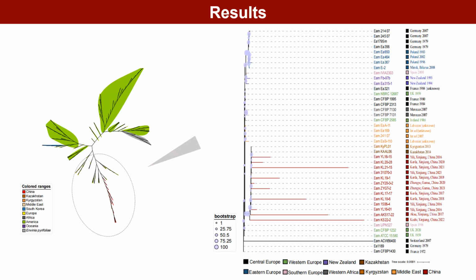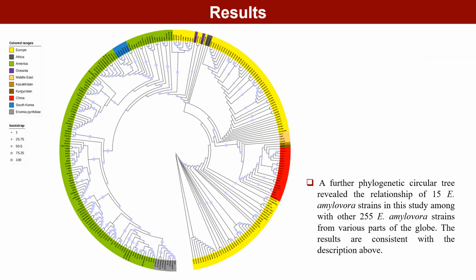Our phylogeny analysis showed that 13 sequenced Chinese strains were clustered in the same subbranch, suggesting a common origin for these strains. Furthermore, the Chinese strains showed the closest clustering with strains from Kazakhstan and Kyrgyzstan, which were also more closely related to strains from the Middle East, followed by strains from European regions. A further phylogenetic circular tree revealed the relationship of 15 E. amylovora strains in this study among 255 E. amylovora strains from various parts of the globe. The results are consistent with the description above.